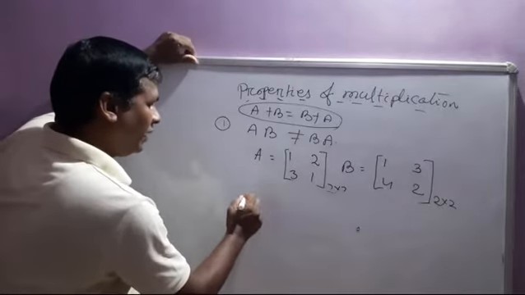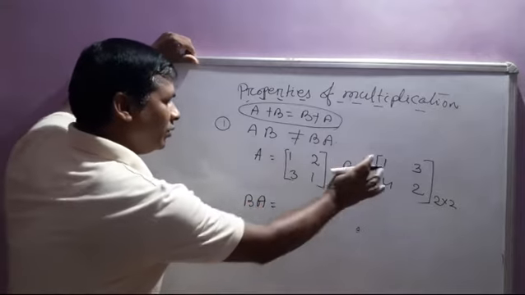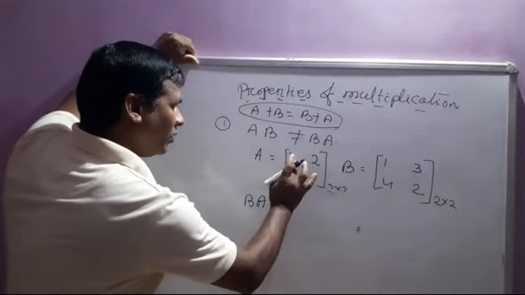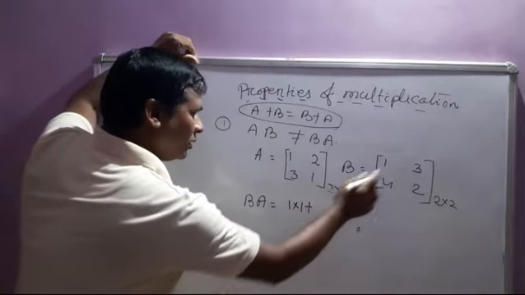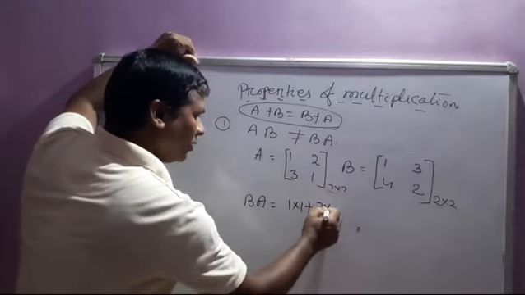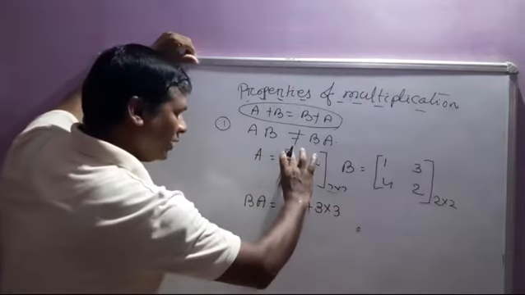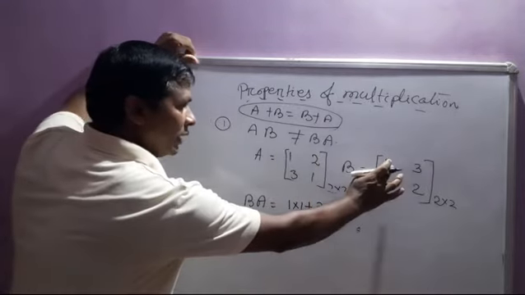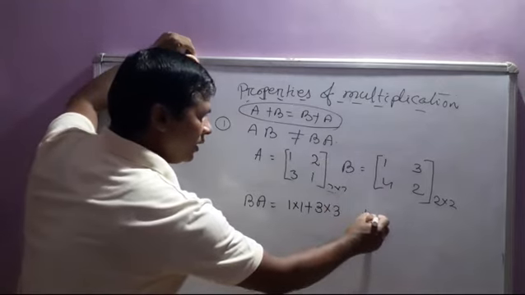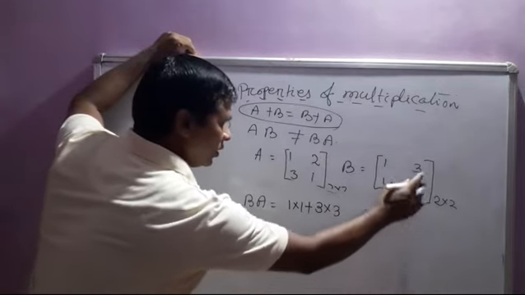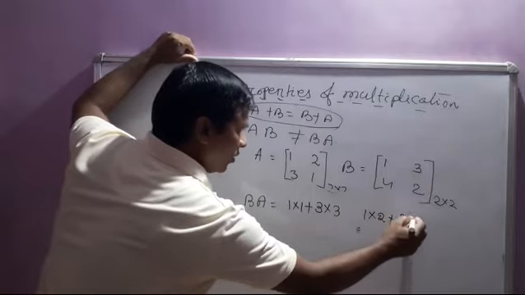BA is equal to 1 cross 1 plus 3 cross 3, first row with first column. Then first row with second column, that means 1 cross 2 plus 3 cross 1.